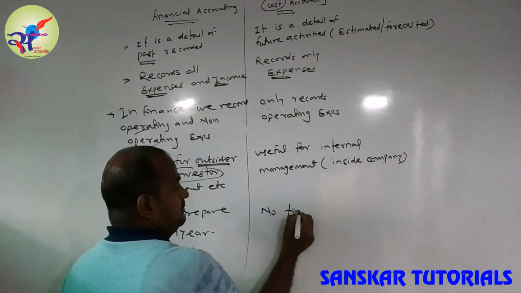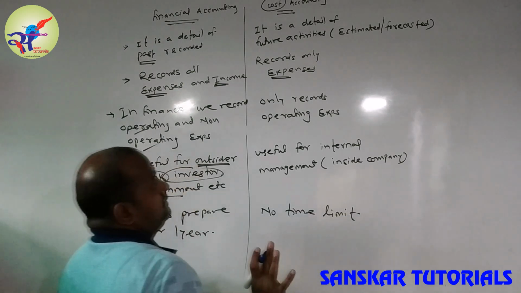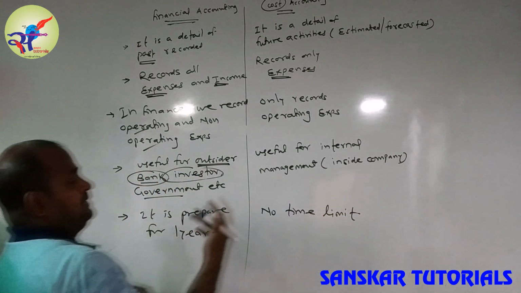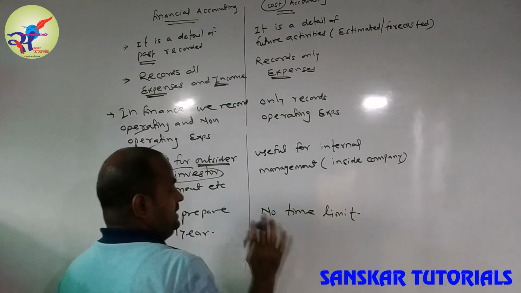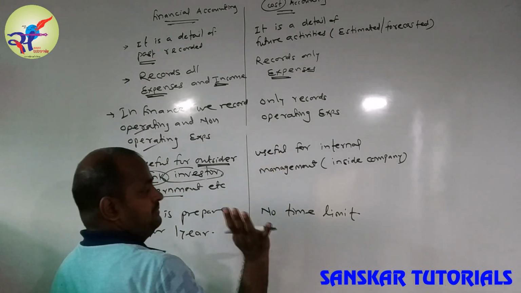While the cost account has no time limit. It may be 1 month, 1 week, or 1 year. It depends on the production process timing.